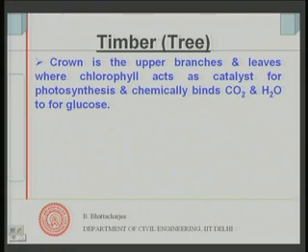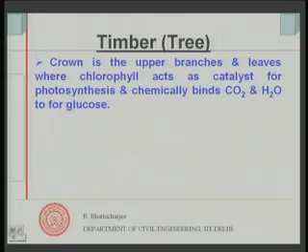Timber comes from the tree. So, we are trying to look at the growth of the tree, how its structure is. Of course, one can go into the details of the structures at molecular level and so on, which we will not be doing in this particular course, but we will try to see from the point of view of usage in construction. First, we look into the structure of the tree itself, and then some of the usage that would be there.